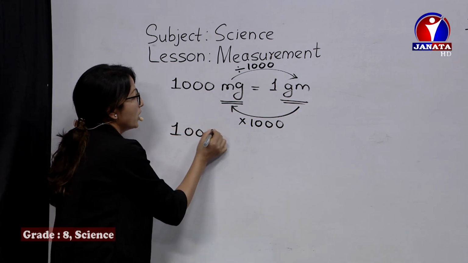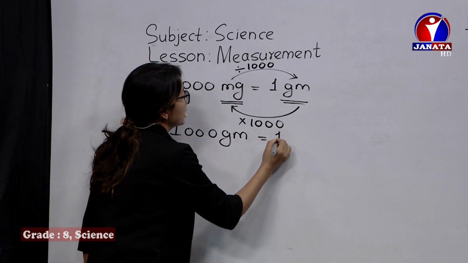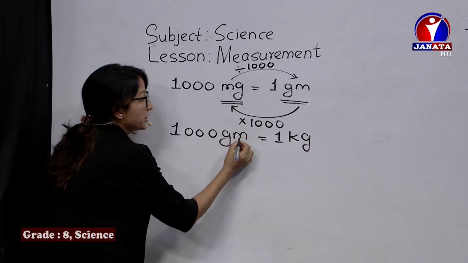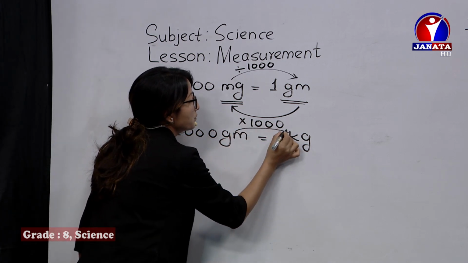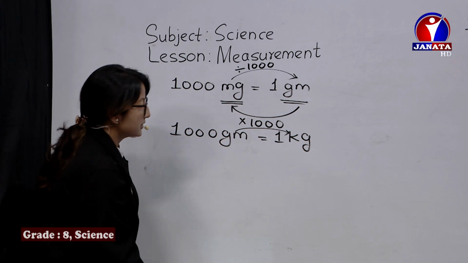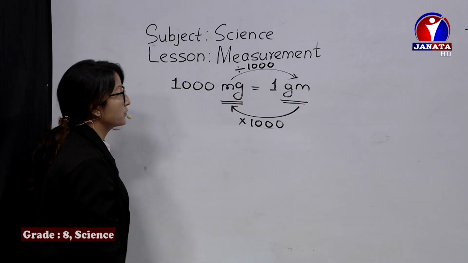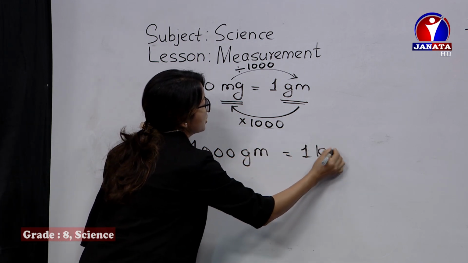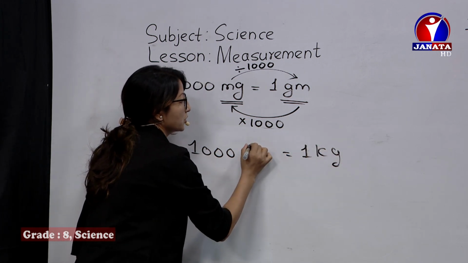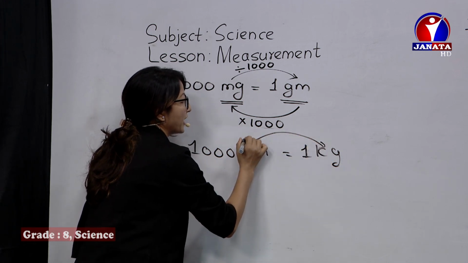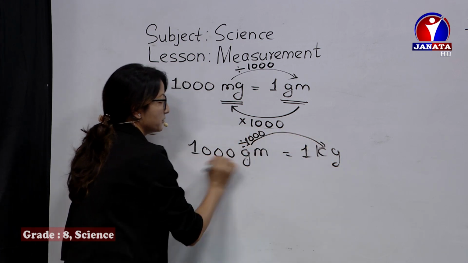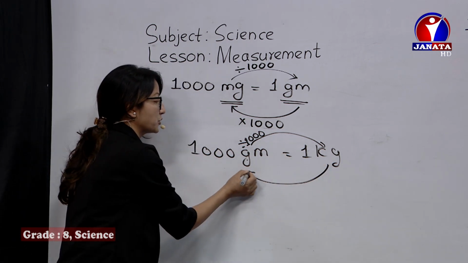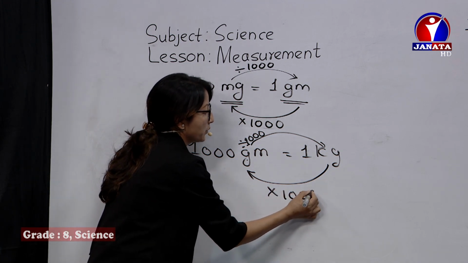If it's 1000 gram, then it's equal to 1 kg. If you have to convert from gram to kilogram, let me write once again, you remember the smaller unit, this is the bigger one. So from smaller to bigger, we should always divide by the same relation, this one. 1000 gram is equal to 1 kg. Similarly, if you have to change from kilogram to gram, then you should multiply by 1000.